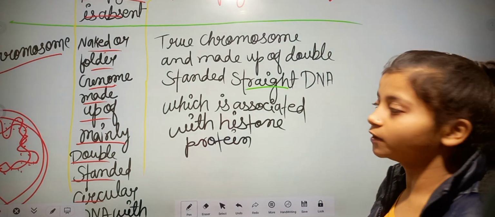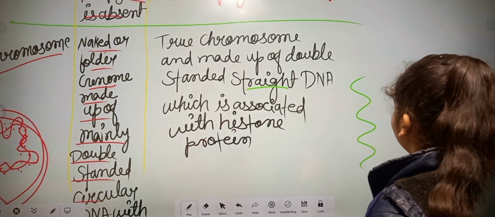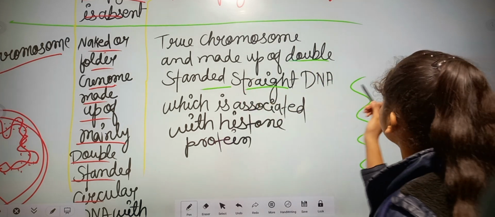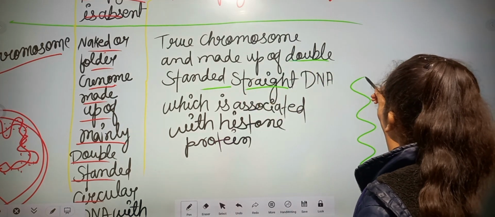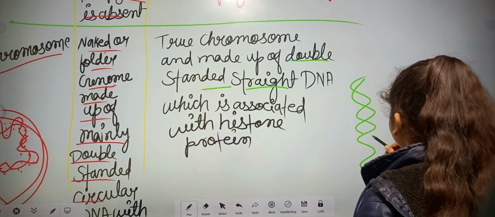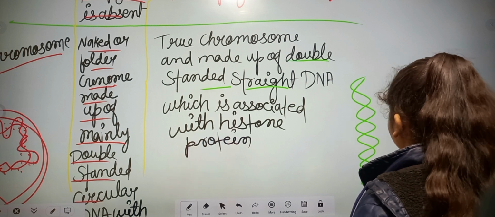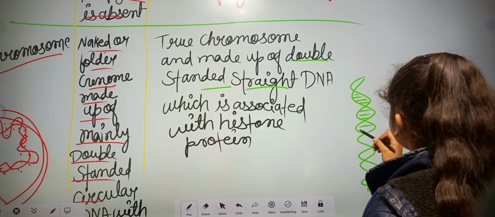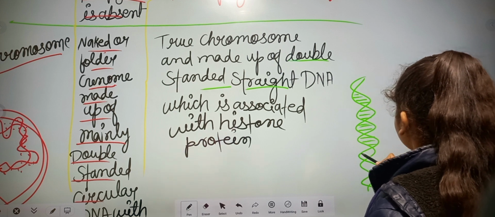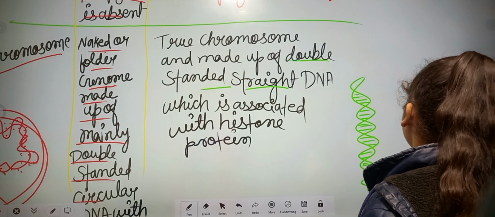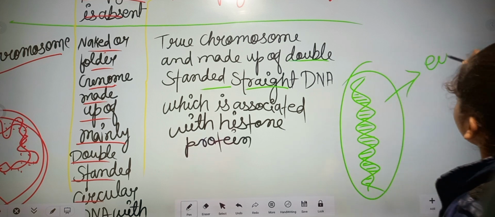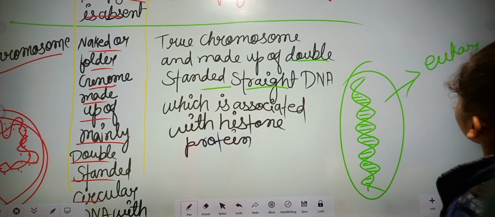This is not circular, it is straight, like this, and double-stranded also. Double-stranded means like this. This chromosome is found in eukaryotic cells.